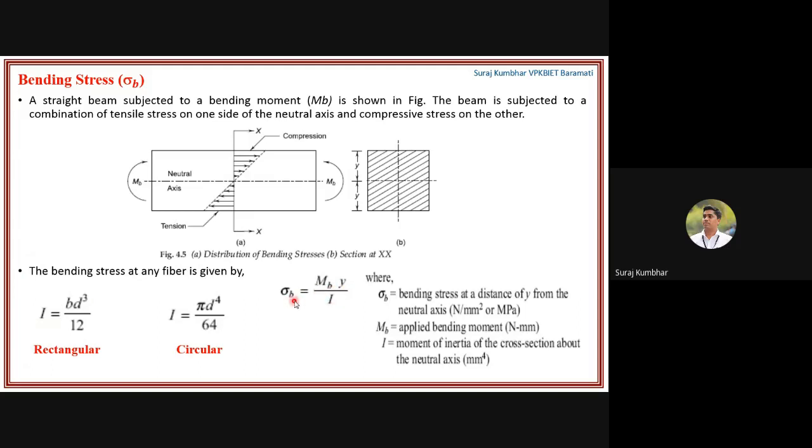Here sigma b is the bending stress at a distance y, and you can see the distance y from the neutral axis. Mb is the applied bending moment in Newton mm, and I is the moment of inertia of the cross section about the neutral axis. If the cross section is rectangular, directly take I equal to b d cubed by 12. If the cross section is circular, directly take I equal to pi d raised to 4 by 64. So this is the most important formula to find the bending stress: bending moment into y, the distance from the neutral axis, divided by I. So this is about the bending stress.